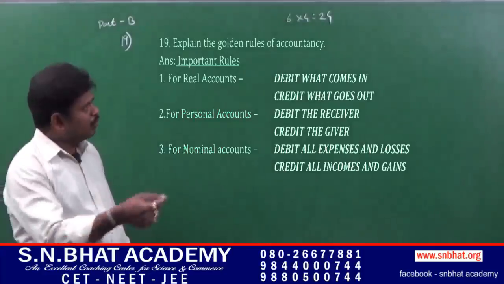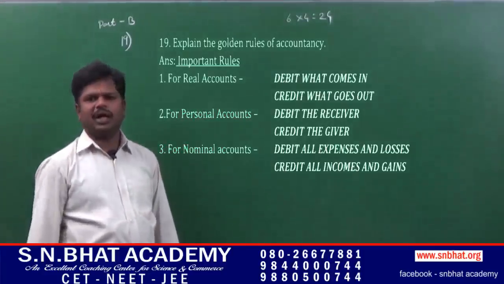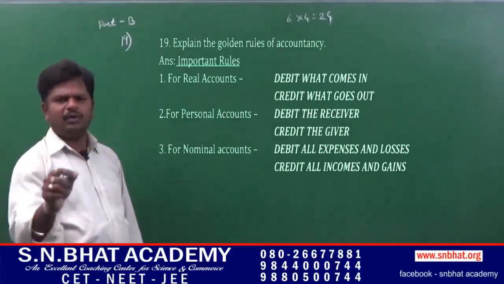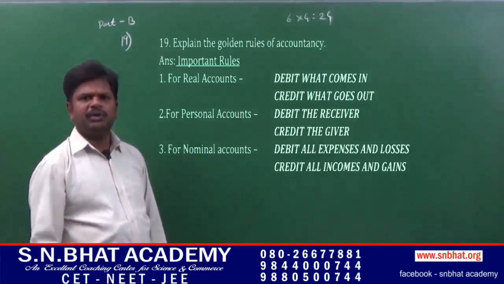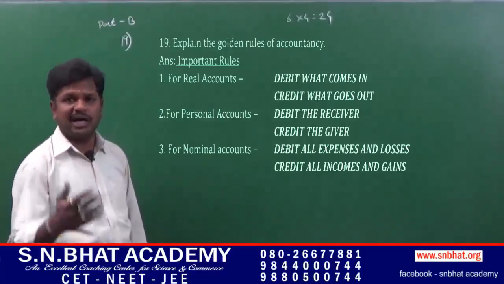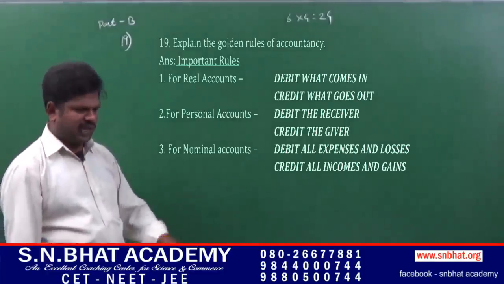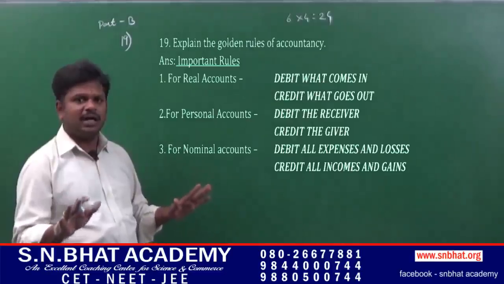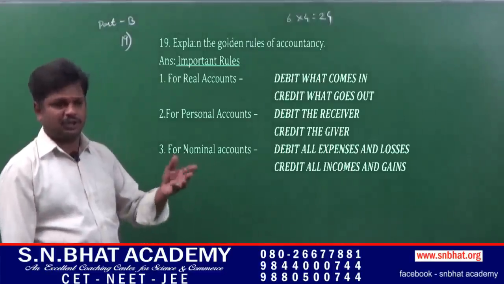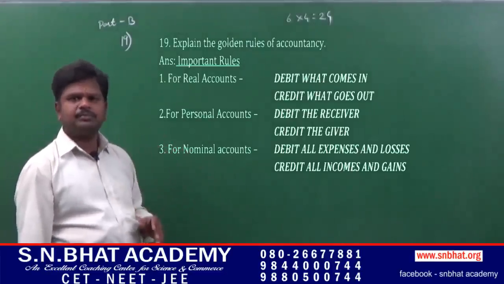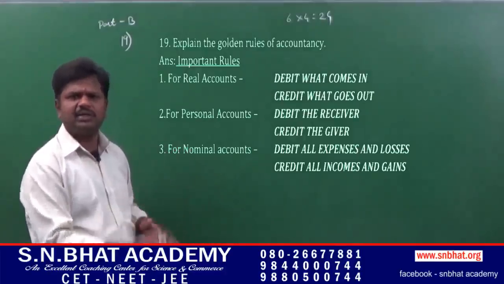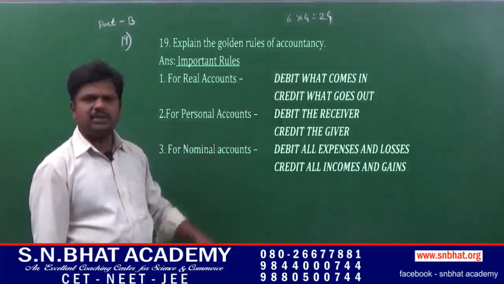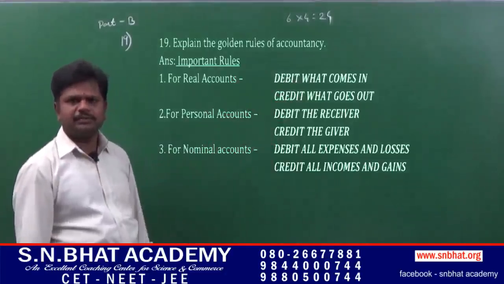Before knowing the rule of real account, you have to know the meaning of real account. Real account is the account which is related to the things which are visible, which can be touched, which can be felt. That is cash which is visible, machinery which can be felt, which can be seen. So machinery, cash, motor car and furniture.